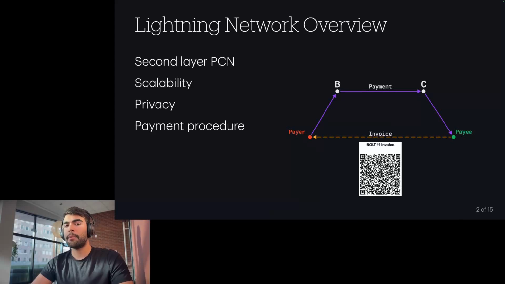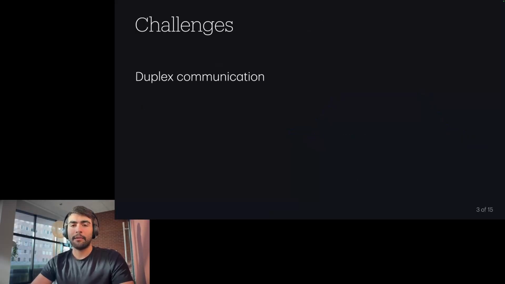But there is a problem with this current method because, as you can see, the communication before payment execution is one way only, from the payee to the payer, and the payer doesn't have any method of communicating information to the payee before payment execution. The lack of duplex communication before payment execution doesn't allow us to have some features like static invoices, subscriptions, or refunds on the Lightning Network.